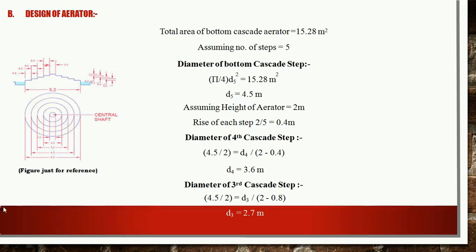So the bottommost fifth step had a diameter of 4.5 meter. Fourth step is having a diameter of 3.6 meter. Third step is having a diameter of 2.7 meter. Now we will calculate the diameter of the second and first step in the similar fashion.